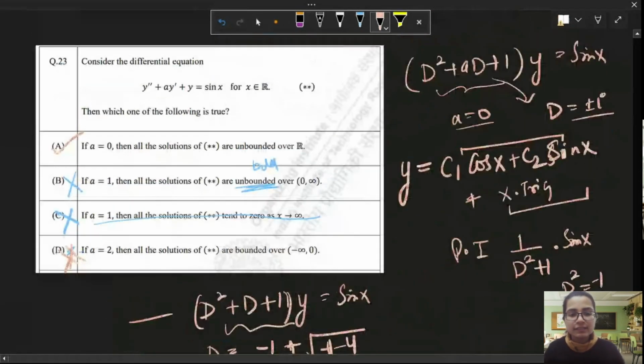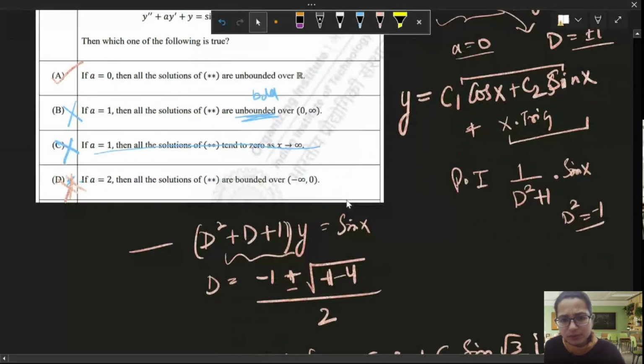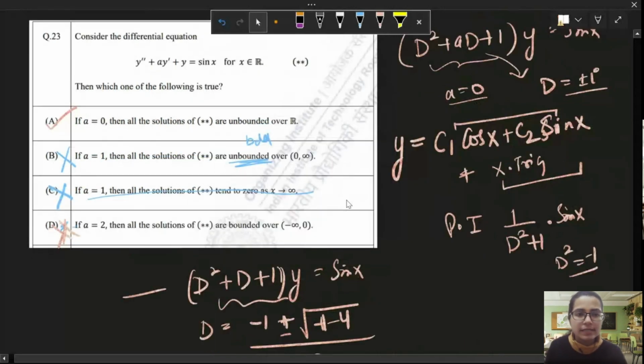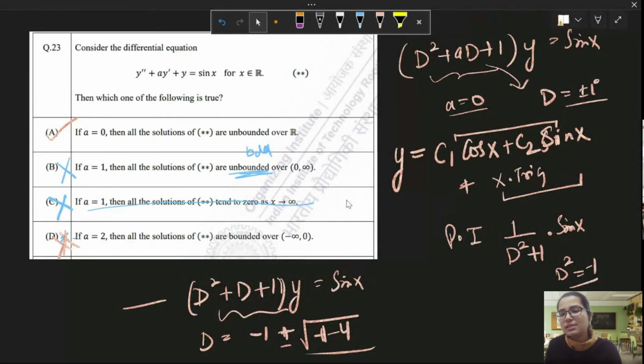Okay. Did you get it? I know I messed up in the last question because of so much difficulty in writing, but I want you to get the idea of this question. I hope I did all the calculations correctly. You know how to analyze these kinds of questions. You just find the solution according to a equals 0, a equals 1, and you see if it's bounded or unbounded. It is simply a question which you have to do by the options. Okay. So this is it from me.